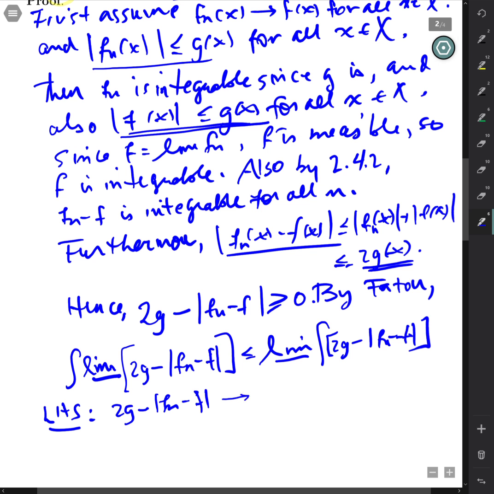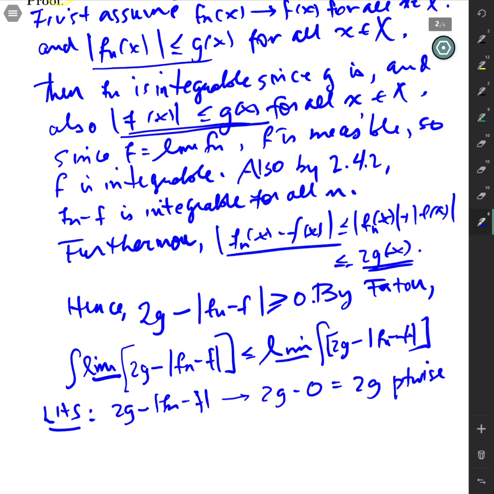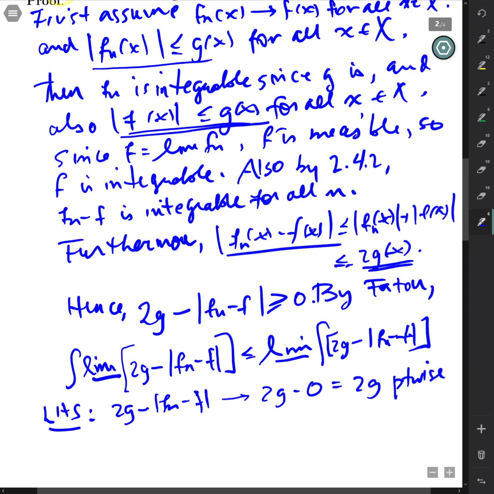So that goes to 2g minus 0, which is just 2g pointwise. So that's what we get on the left. So the left-hand side equals the integral of 2g, or 2 times the integral of g. Okay? So that's what we get on the left-hand side.